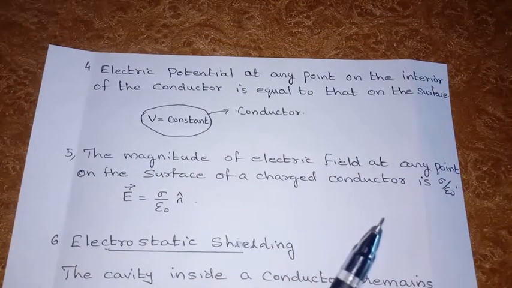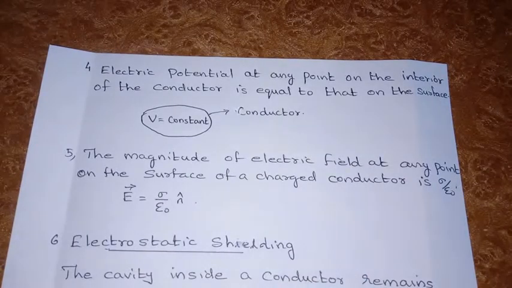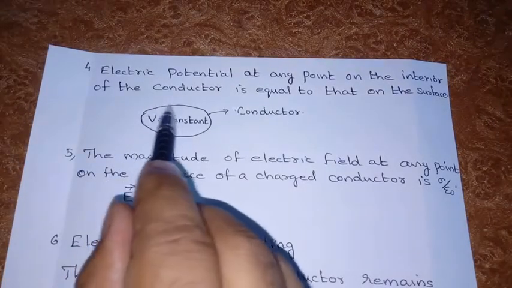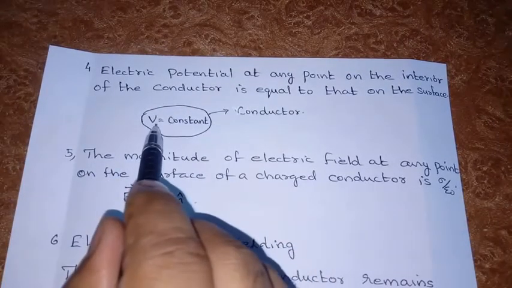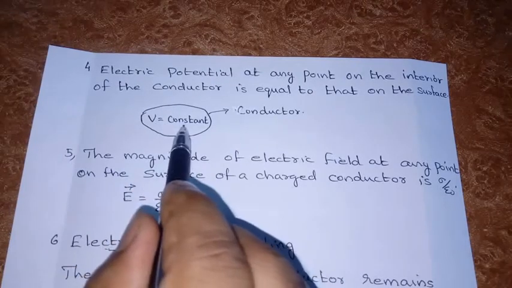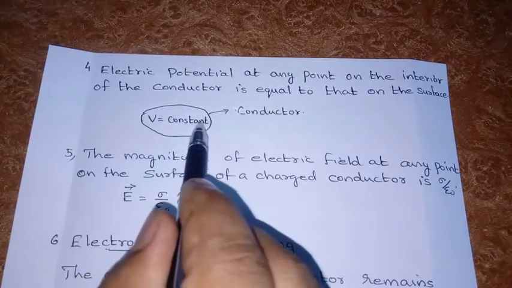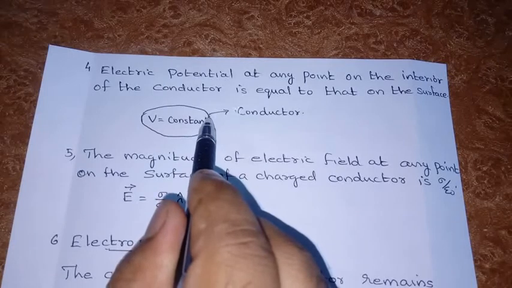Now the next point, which we also already studied: the electric potential at any point in the interior of the conductor is equal to that on the surface. For a conductor, the potential in the interior remains constant and its value is that of the surface.